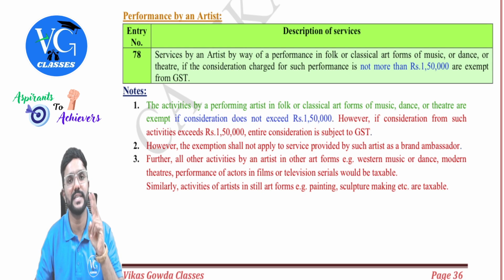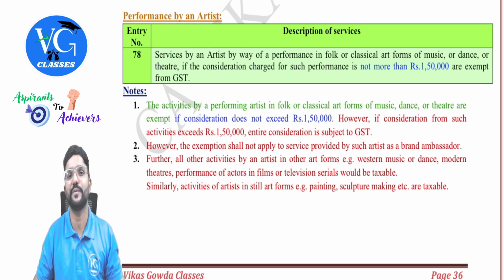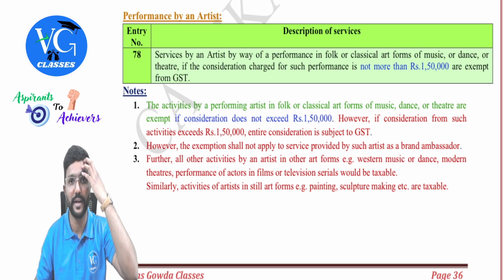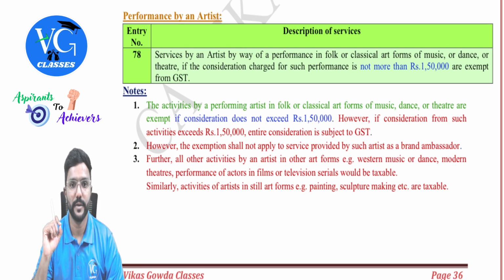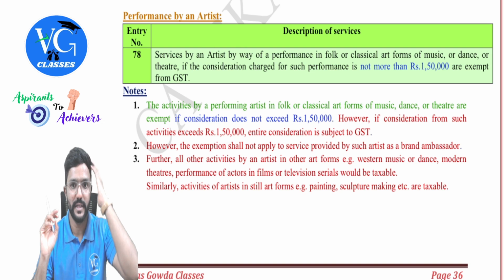For example, assume the consideration charged for the performance is 2 lakh. The entire 2 lakh will be taxable. Don't reduce 1,50,000 in that case. Okay. Next, second one is in rate. That means taxable.